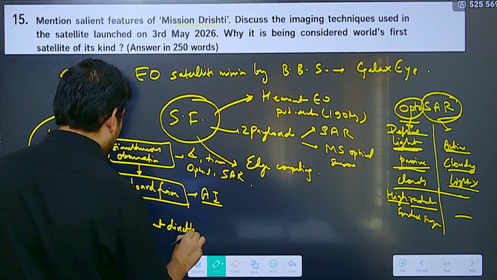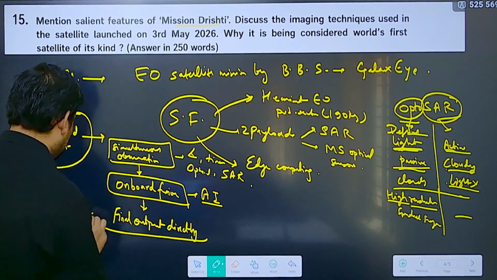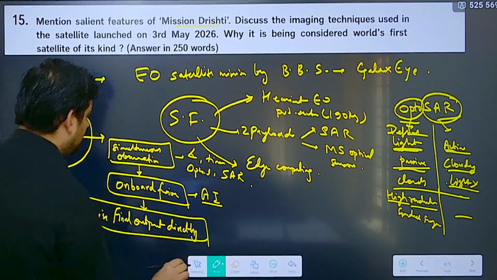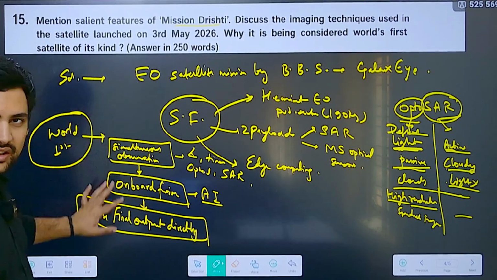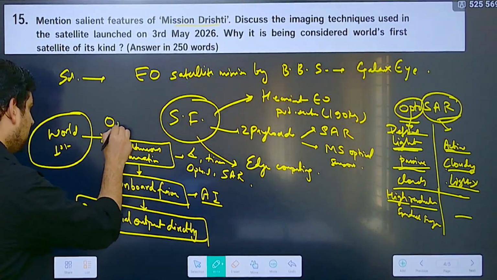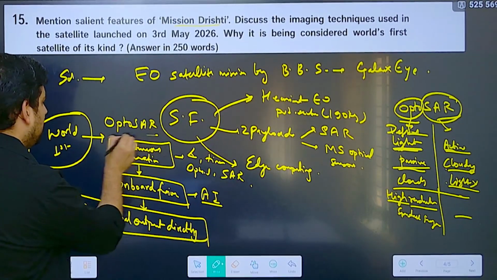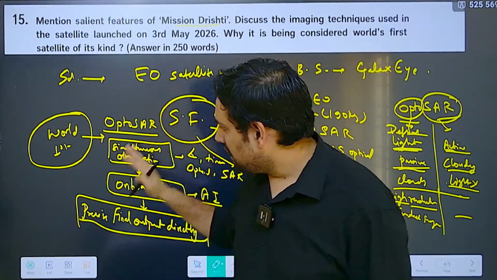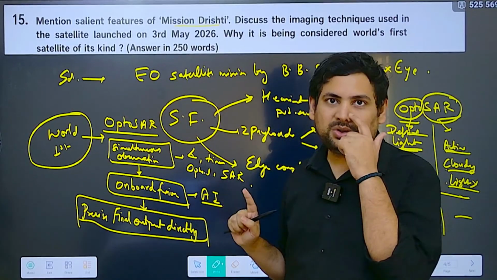So you will get the more precise final output directly. This is what makes it the world's first real optosar satellite. So this is how you can mention what makes it so unique.